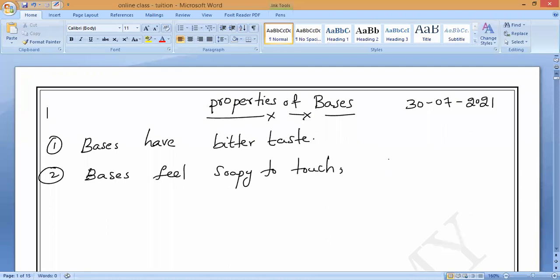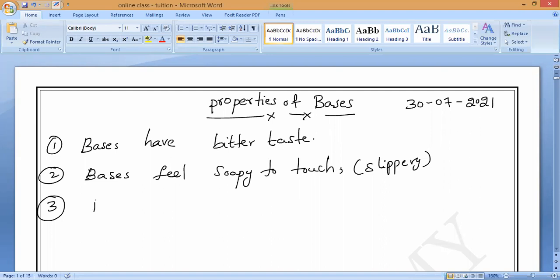Soapy to touch means slippery in nature. When we rub between our two fingers, it will be slippery in nature. That is what you can understand, that is the meaning of soapy, slippery. You understand? So, like that, we have studied the third property.